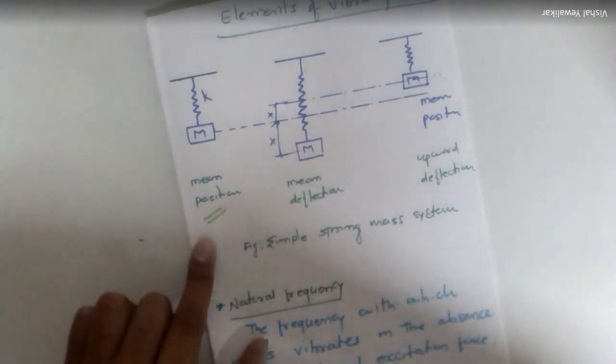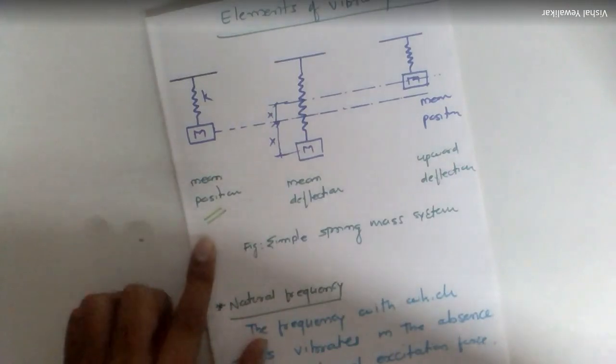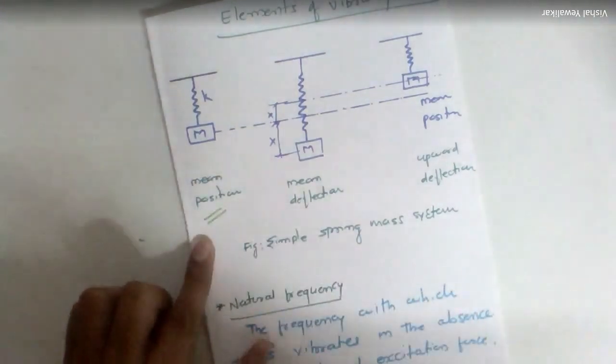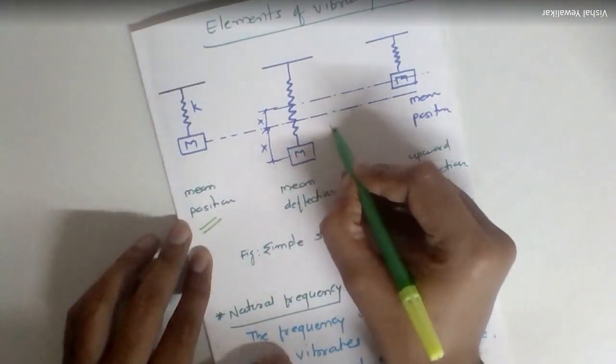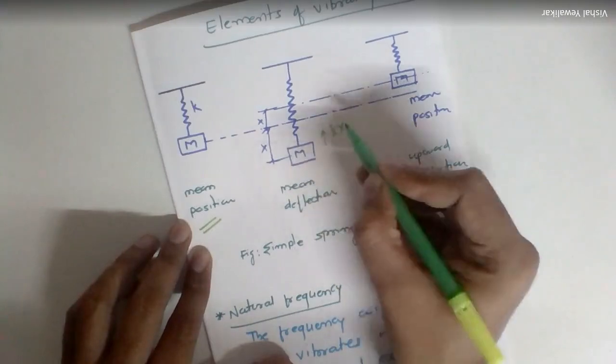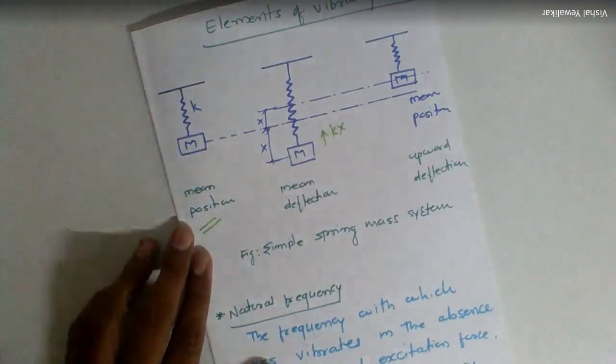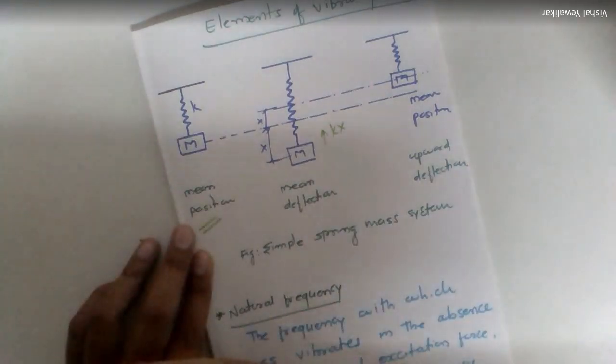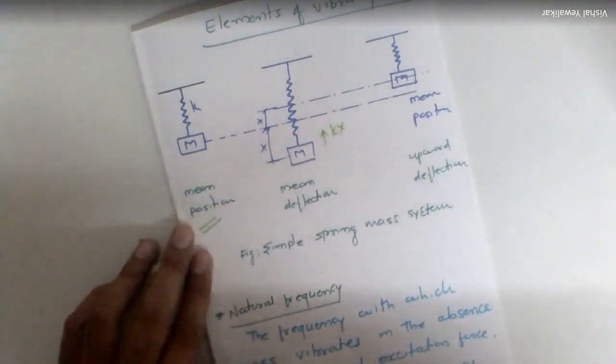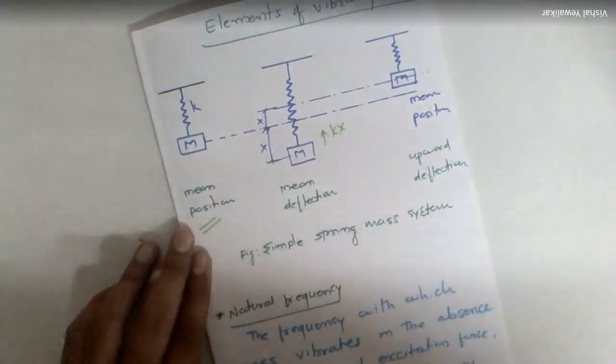Due to the spring, a restoring force acts. The amount of restoring force is kx. That restoring force tries to pull this mass in the upward direction, and thereby the mass is going to deflect about its mean position.